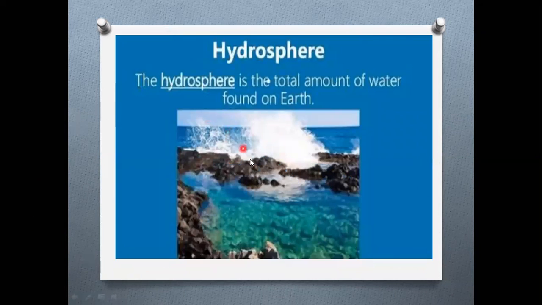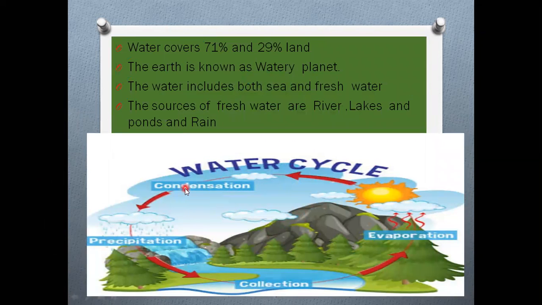So the hydrosphere is the total amount of water. Hydrosphere means the total amount of water found on the earth. How many percent does it cover? It covers 71% and land 29%. On our earth planet, 71% is water and the remaining 29% is land. So that's why the earth is known as a watery planet.